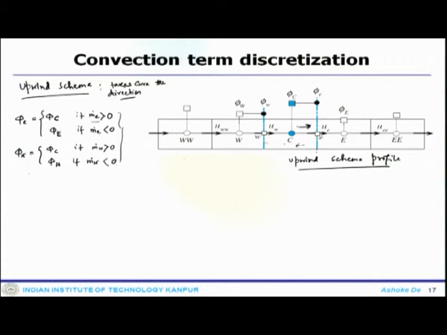And so, m dot E, which is nothing but rho v dot S E, is rho u S E, which is rho u delta y E, and m dot W is rho v dot S W, which is rho u S W, minus rho u delta y W.